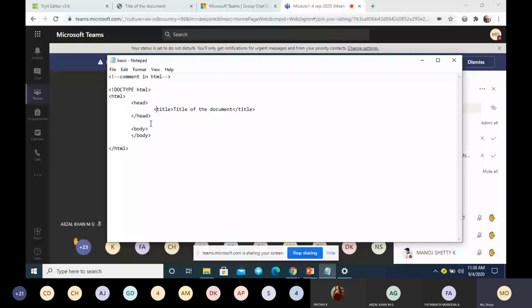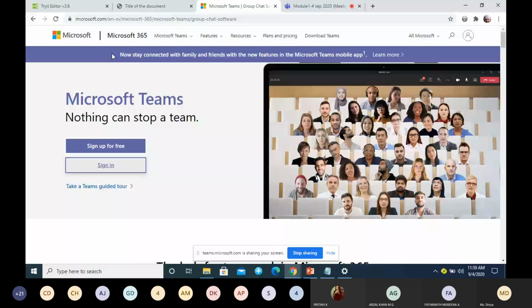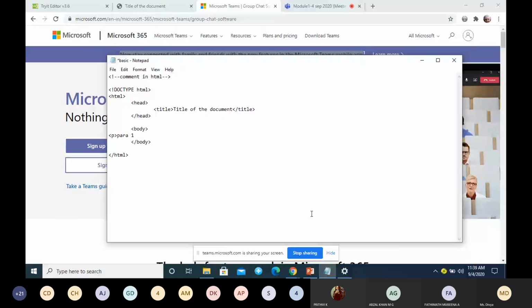To give one more example, we have the paragraph tag. I already discussed this. You can write lengthy paragraphs. So this is one example of an HTML element.